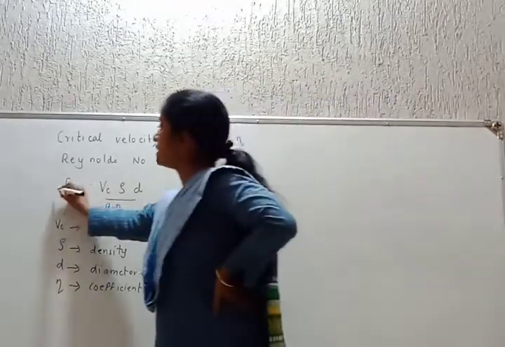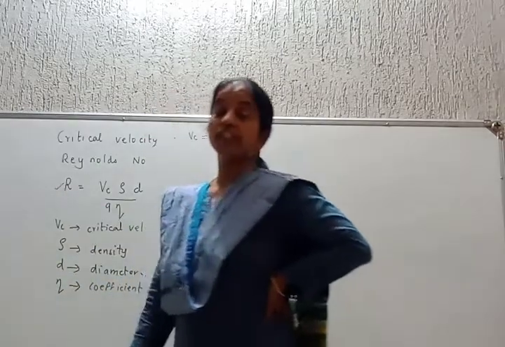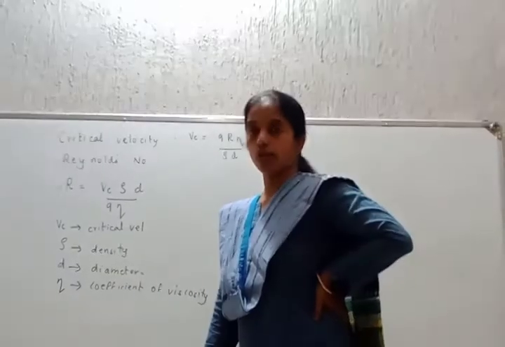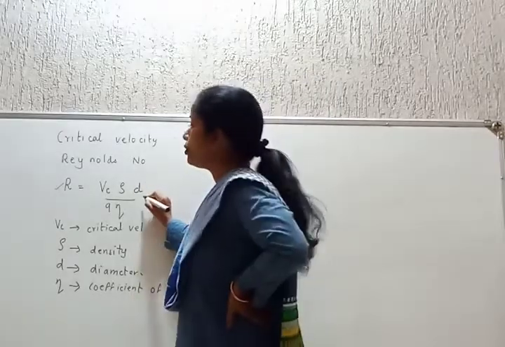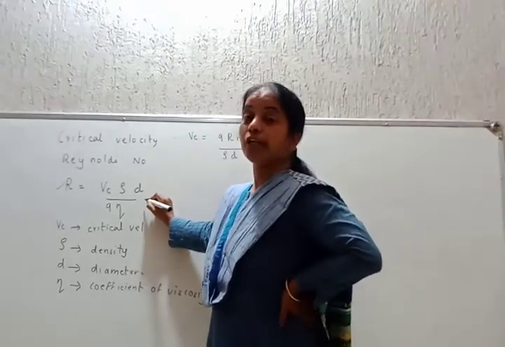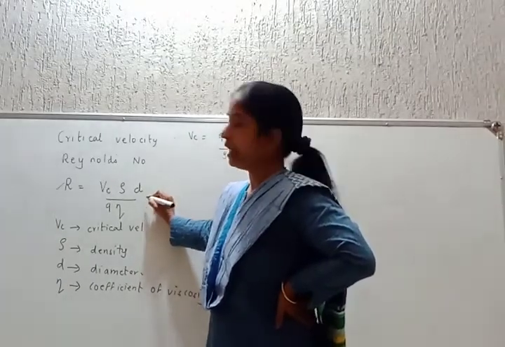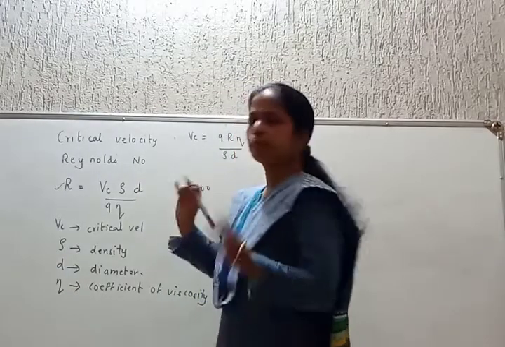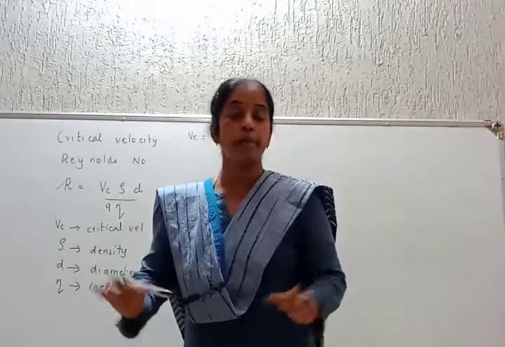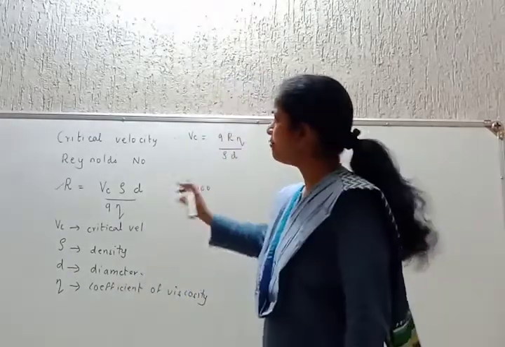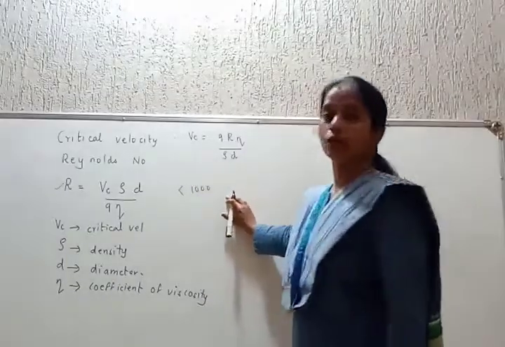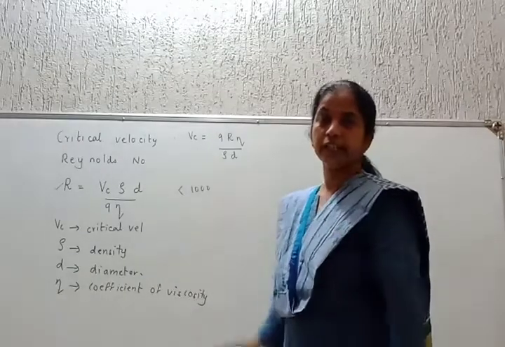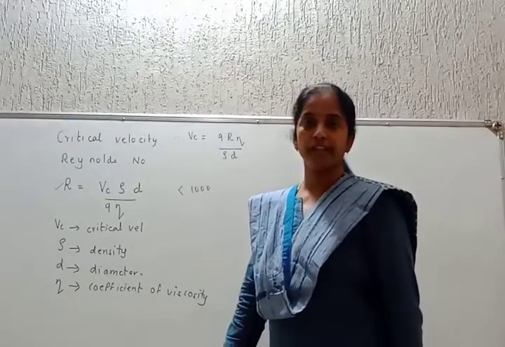Students, this is a typical number which is an indicator. Indicator of what? If you use this formula and calculate the value of Reynolds number, and if the Reynolds number is below 1000, it's a pure number with no unit, no dimension, nothing. If the Reynolds number is below 1000, then the flow is streamlined.